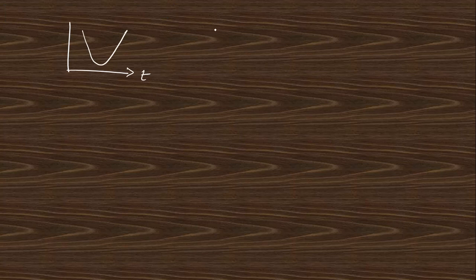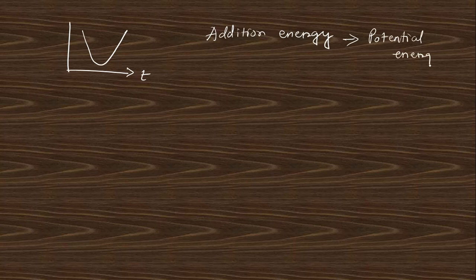So the additional energy is the potential energy, and this potential energy depends only on the shape of the system, or only the configuration.